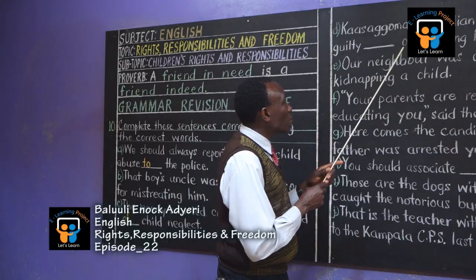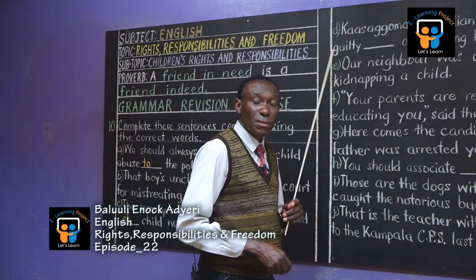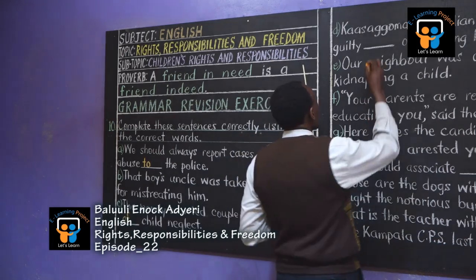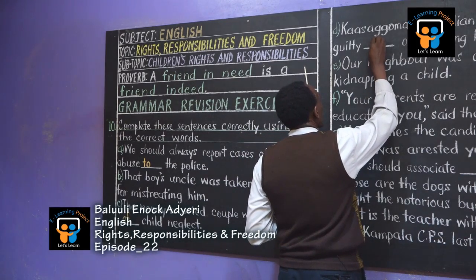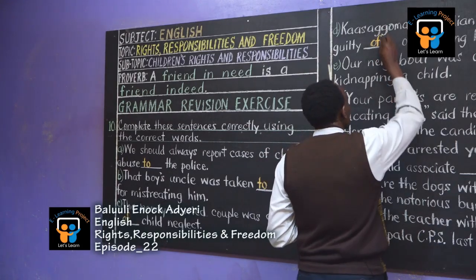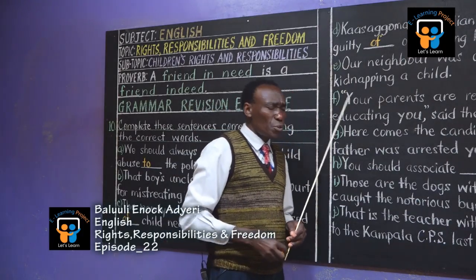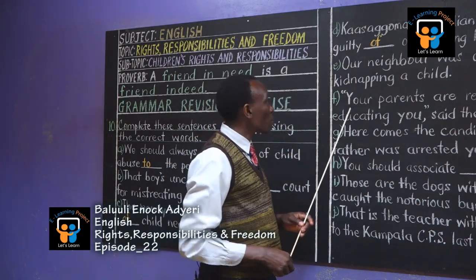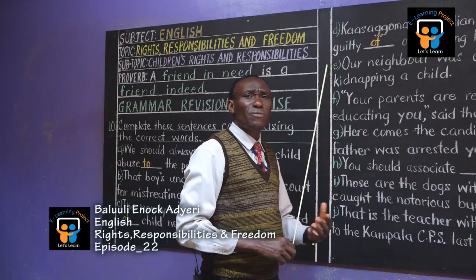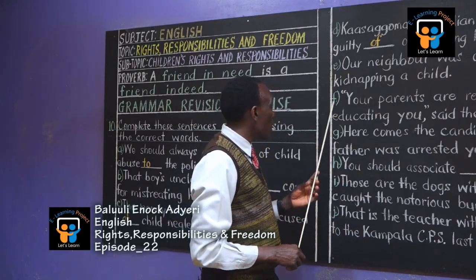Kasa Goma's guardian was found guilty dash overworking him. Guilty? Yes, Kasule. Guilty of. Good. Guilty of. Still it is O-F. That is, he was proved to be guilty of overworking him. He overworked him, and everyone used to see that for sure he was guilty of overworking the boy, giving him too much work each day, and probably not giving him chance to play. A child needs to play and associate with others.